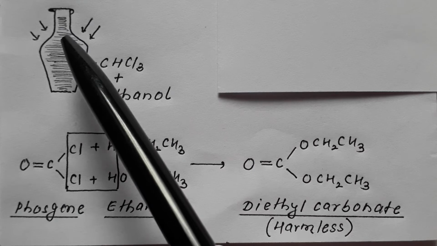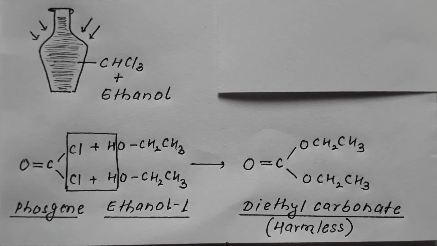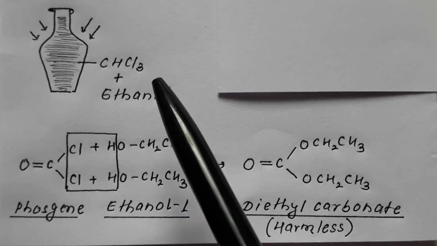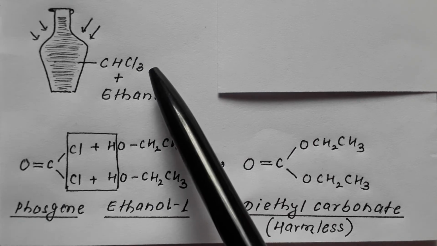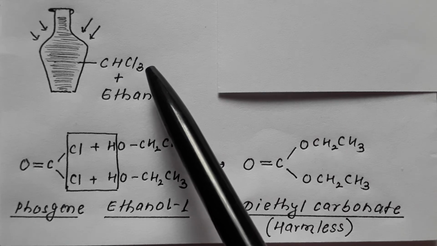So just to avoid its contact with sunlight and air, chloroform is always taken in a dark color bottle and up to the neck, so that the conversion of chloroform into phosgene is prevented. But whatever precaution we take, even after taking all possible precautions, this conversion of chloroform into phosgene cannot be prevented.